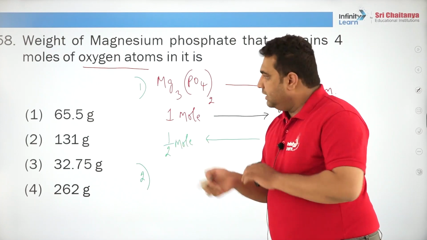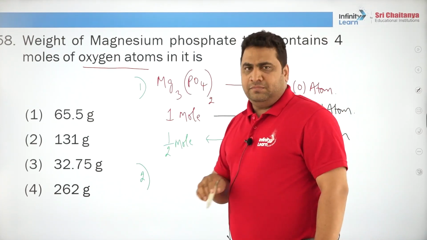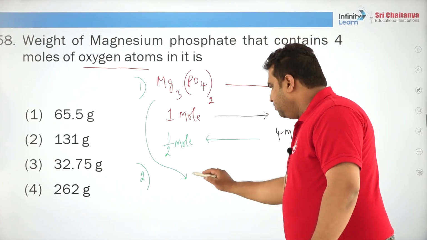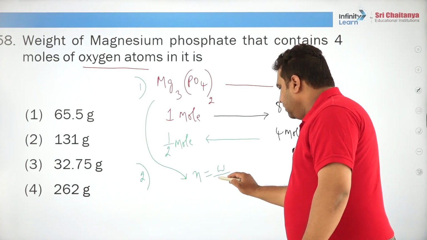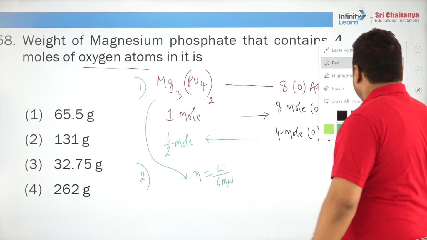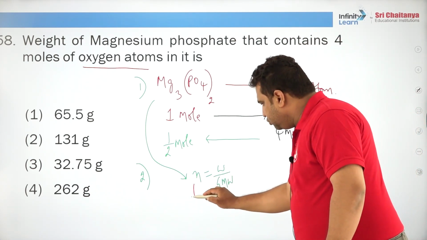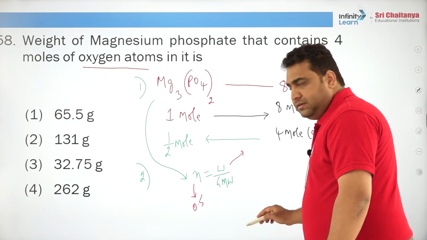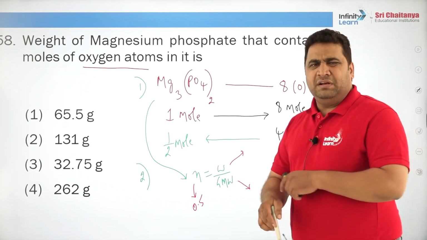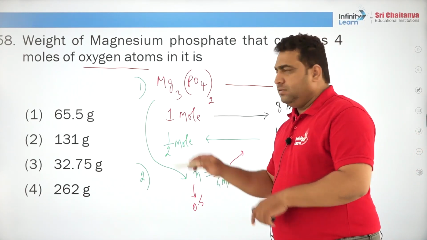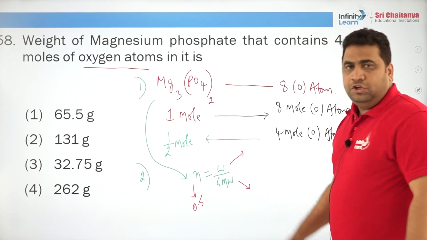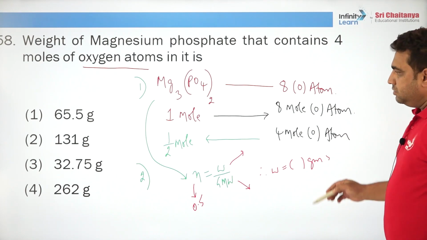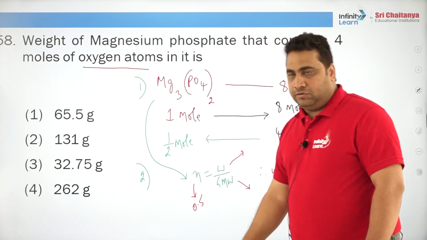Then step number 2, he is asking the weight of that magnesium phosphate, so obviously whatever is the molecular weight of this. Are you following? Number of moles is equal to weight by gram molecular weight, and in the formula this is to be kept as 0.5, that is half mole. You will get the weight, and the gram molecular weight, I think approximately 131 something will come. You please calculate it. Whatever molecular weight comes, you keep it here. The weight will come in grams. Because now in your exam he gave grams, but in the exam he may give you kg also.